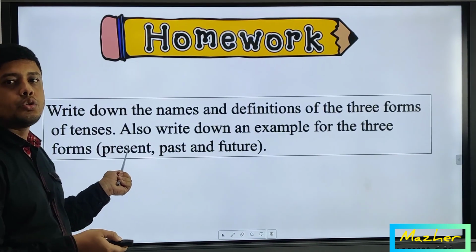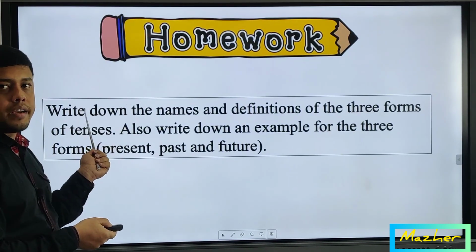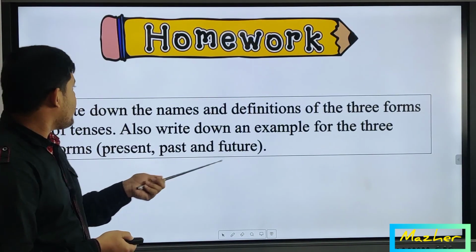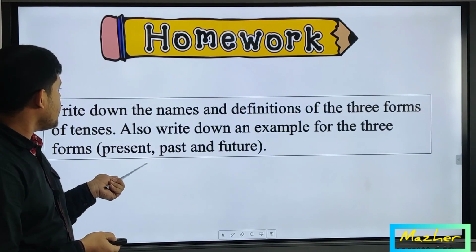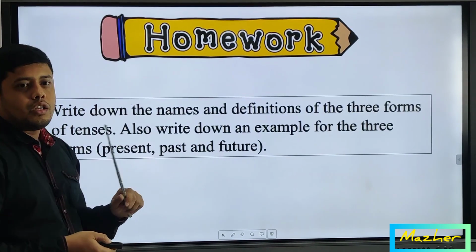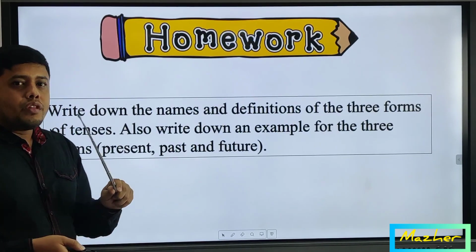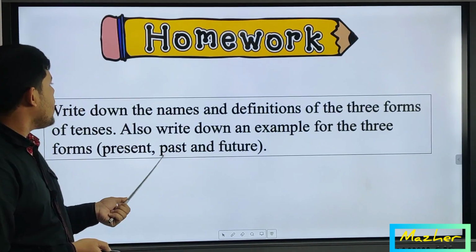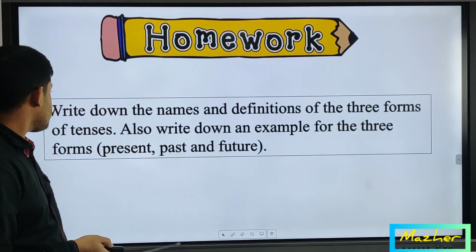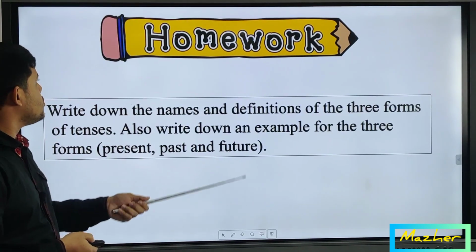We have already shown all of these in our slides. Also write down examples for the three forms: present, past and future. You have to write down the structures and also the definitions of the three tenses, and then make examples. So try your best to do this homework.